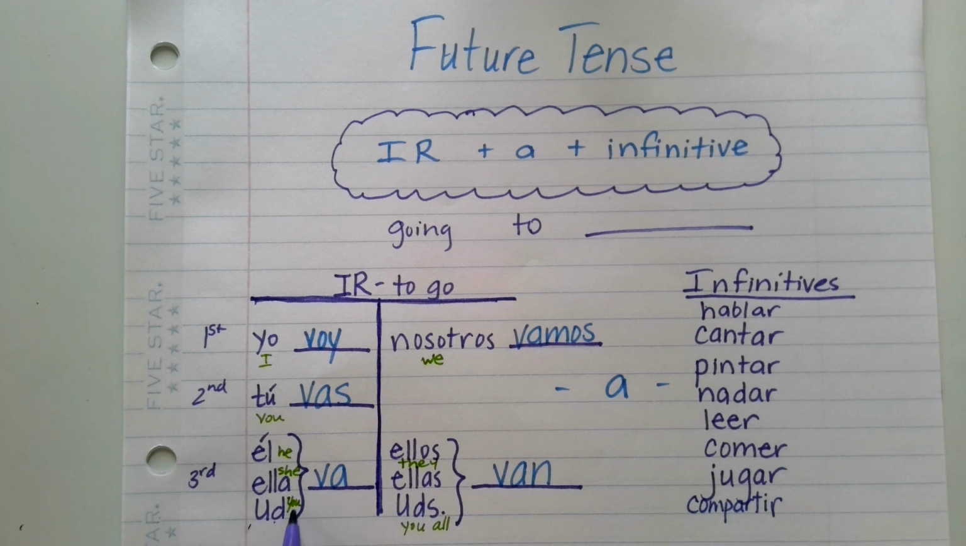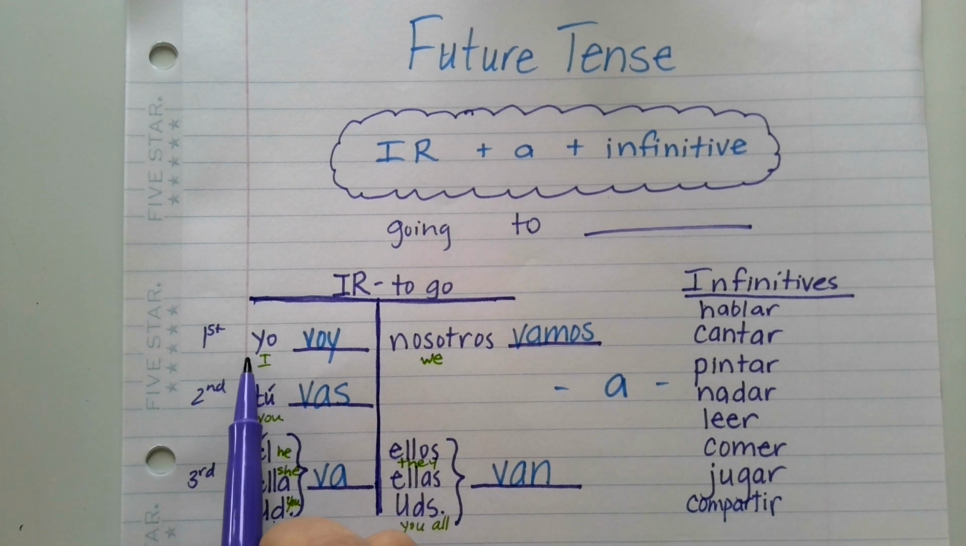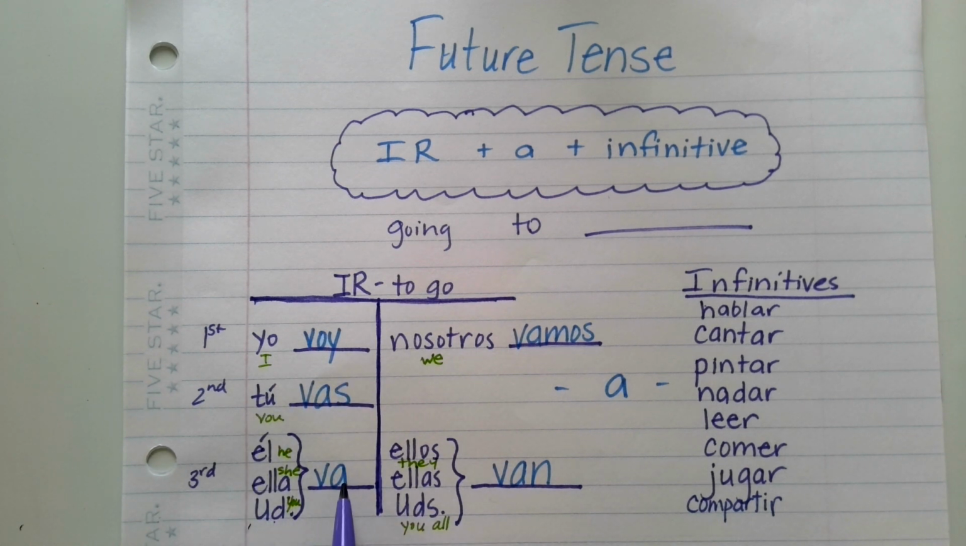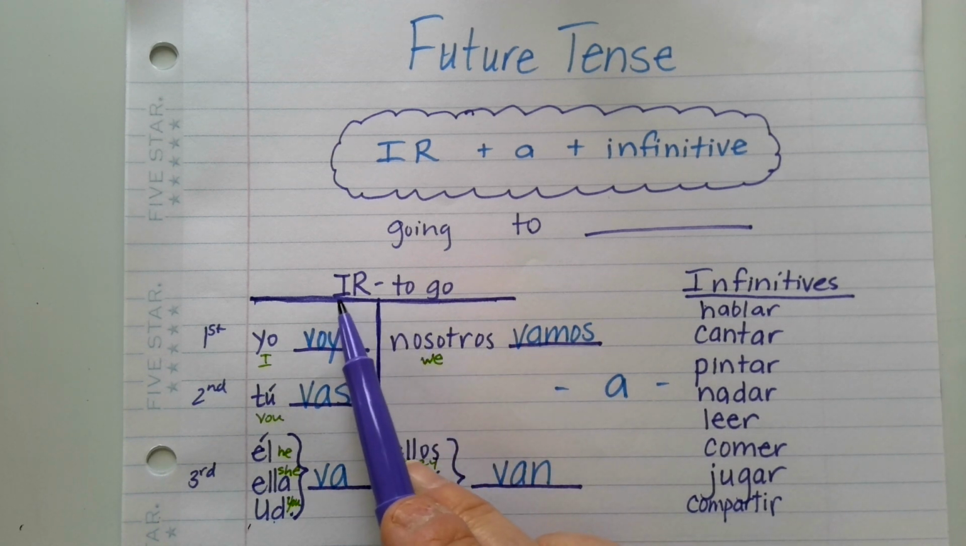Sorry, usted is more of a formal form of you. So if you were addressing like a law enforcement officer or a judge or someone you wanted to show respect to, you would address them as usted, not tú. So this is how you conjugate it. Yo voy, tú vas, él va, or ella va, or usted va. Then if we want to say we are going, we'd say nosotros vamos. Ellos van, ellas van, ustedes van. Okay? So voy, vas, va, vamos, van are how we would conjugate this verb to go.